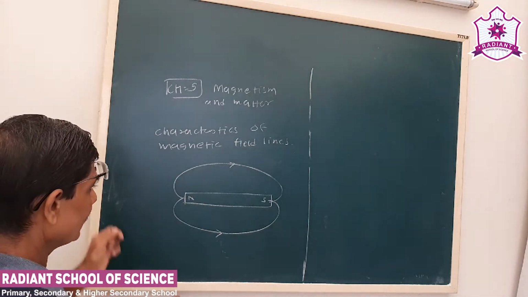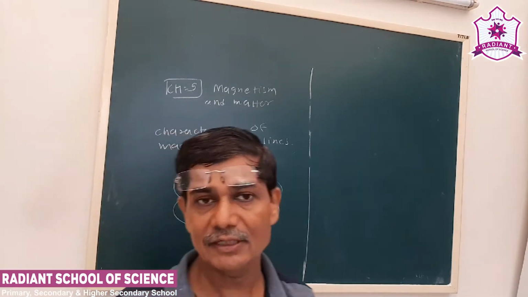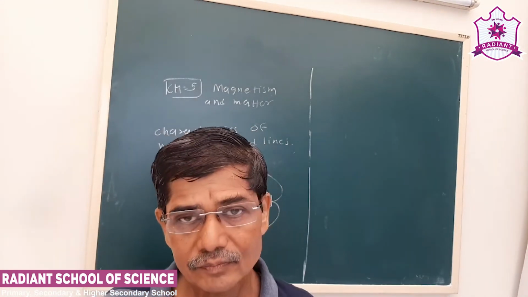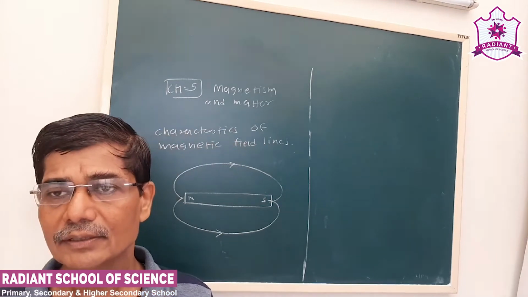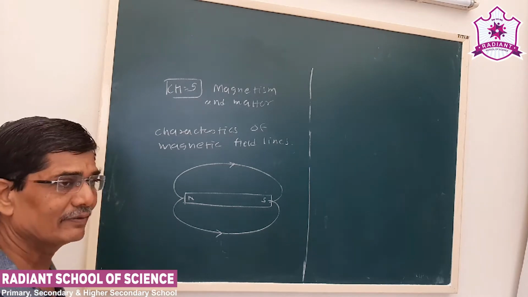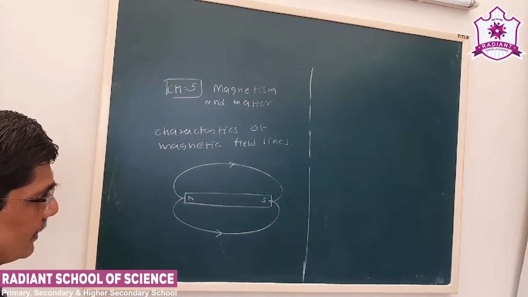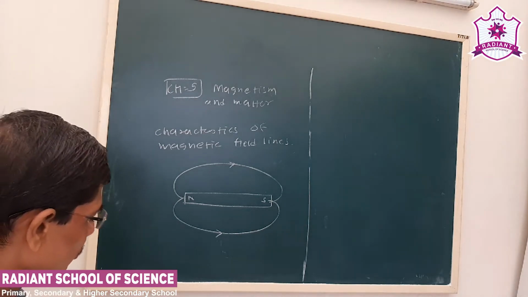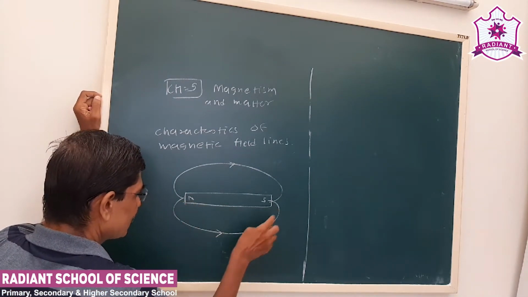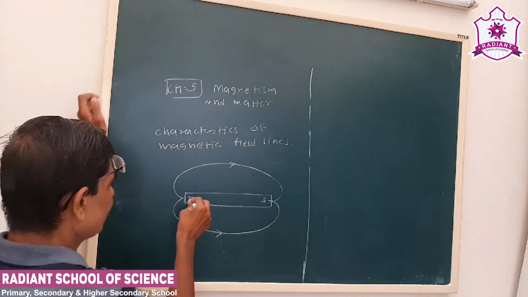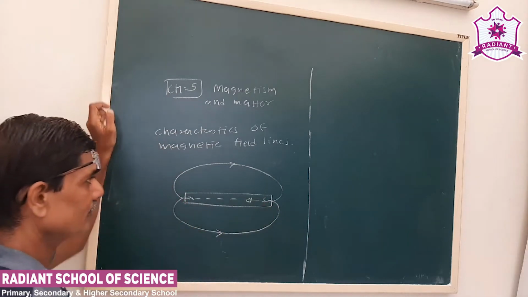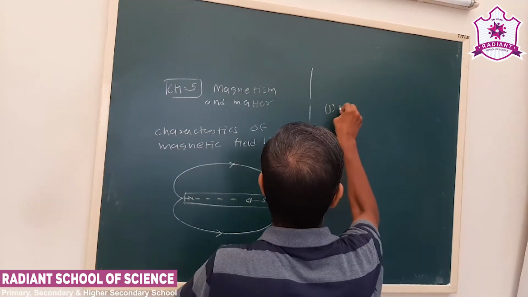In the first lesson we studied that electric field lines do not form closed loops. That was one of the characteristics of the electric field line. But the important property of the magnetic field lines is that they form closed loops. Outside the bar magnet, the lines go from N to S, and they form a closed loop. So what will happen? Inside, it will be from S to N. So this is the first characteristic of magnetic field lines.